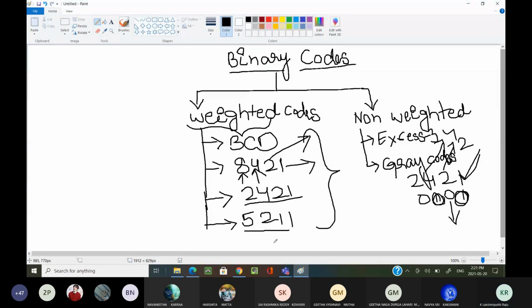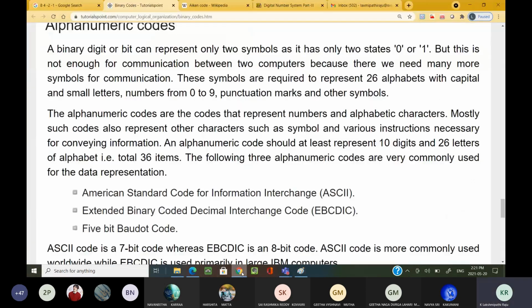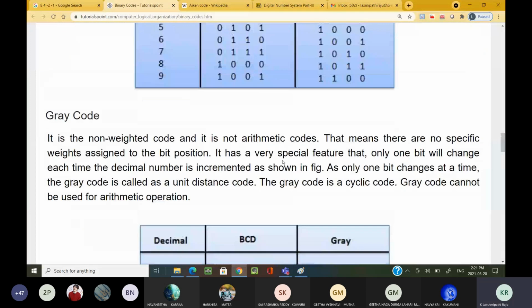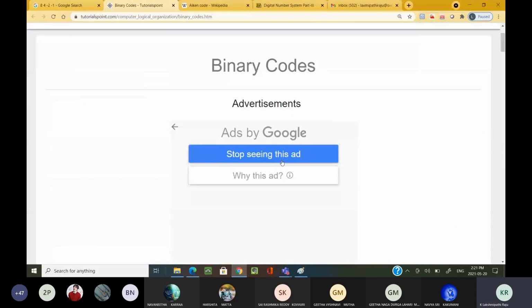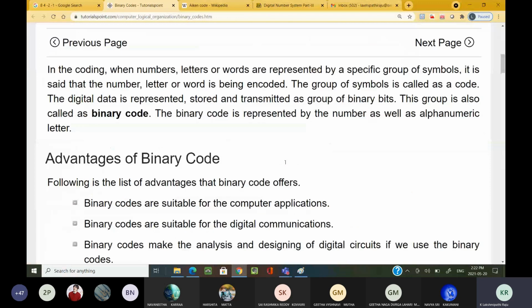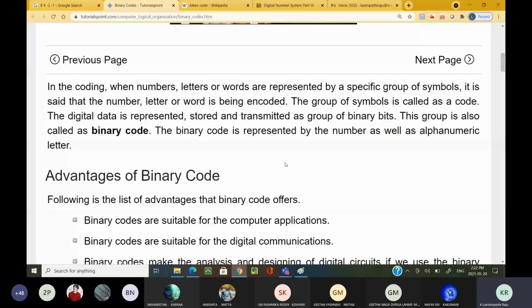Now, I want to send the material. Why? Because, see here, it is an online resource. If you want, you can search on the net and you will find it. Now what? Okay.